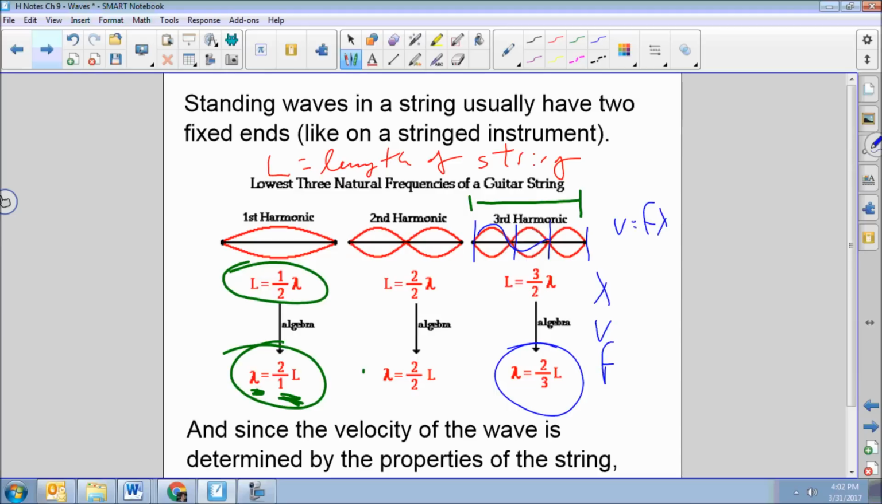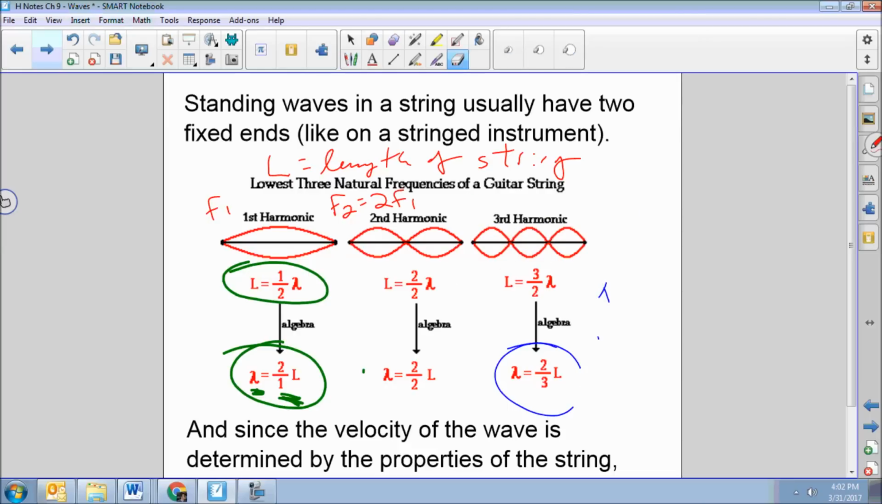Just remember, the frequency of this first harmonic we're going to call F1. F2 is just 2 times F1, and the third harmonic is 3 times F1. All right, so that's what it looks like if both ends are fixed.